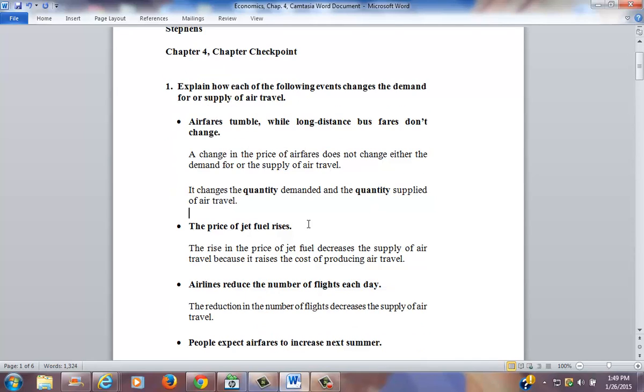The price of jet fuel rises. The rise in the price of jet fuel decreases the supply of air travel because it raises the cost of producing air travel. Airlines reduce the number of flights each day. The reduction in the number of flights decreases the supply of air travel.